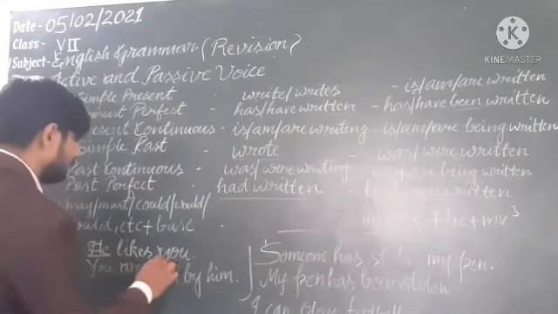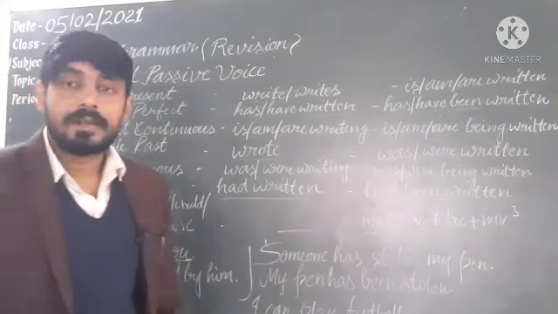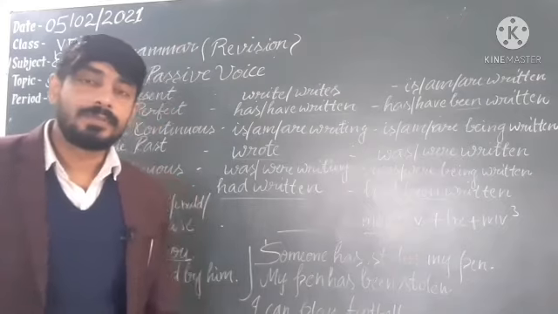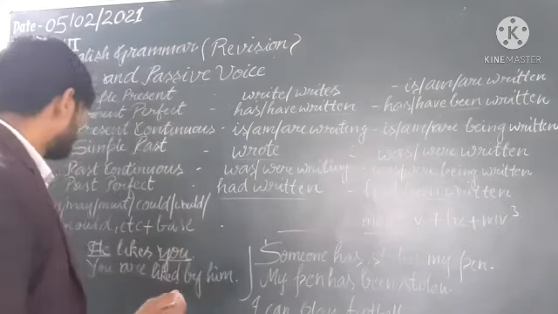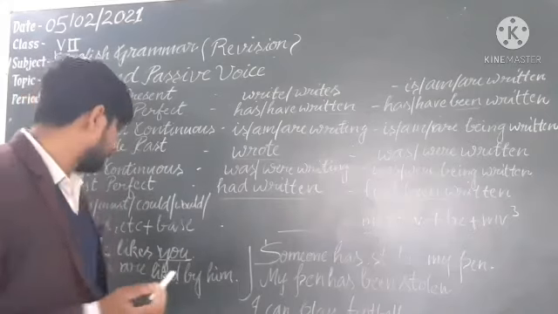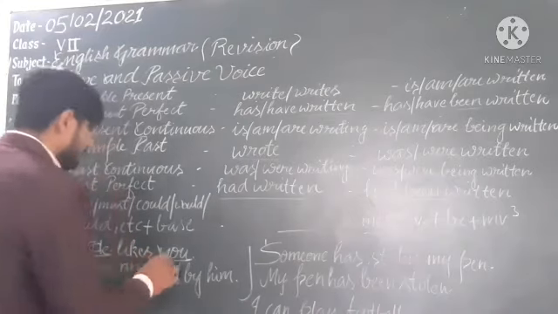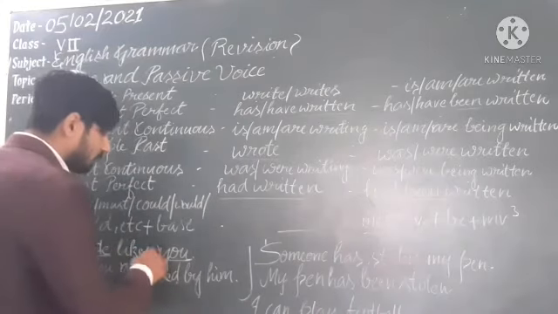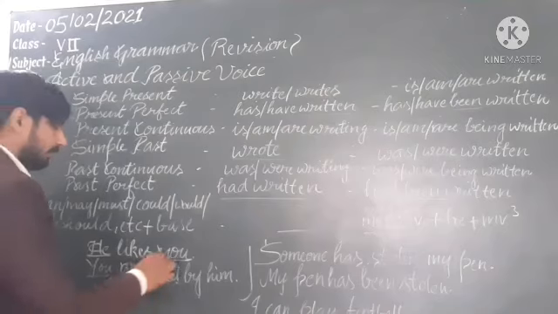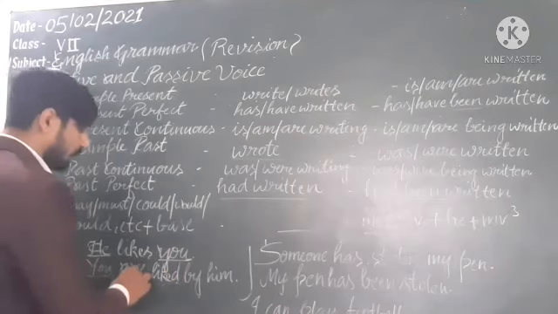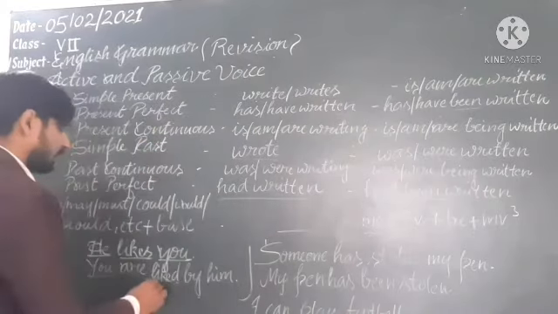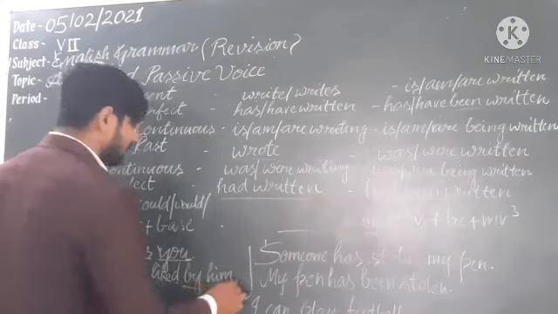We will see the example here. He likes you. Dear student, if you want to make the passive voice of an active sentence, you will need an object. Without an object we can't make passive voice. Understand? So here you are getting you. He likes whom? You. The object is you. So first we will put you as the subject. Then with you we will use are. Then the third form: you are liked, and we will include by plus